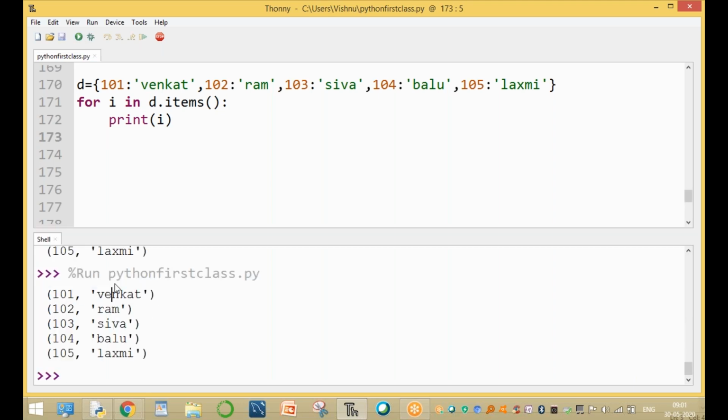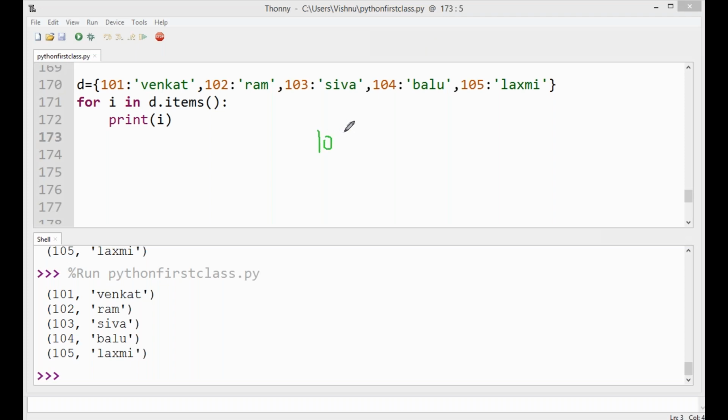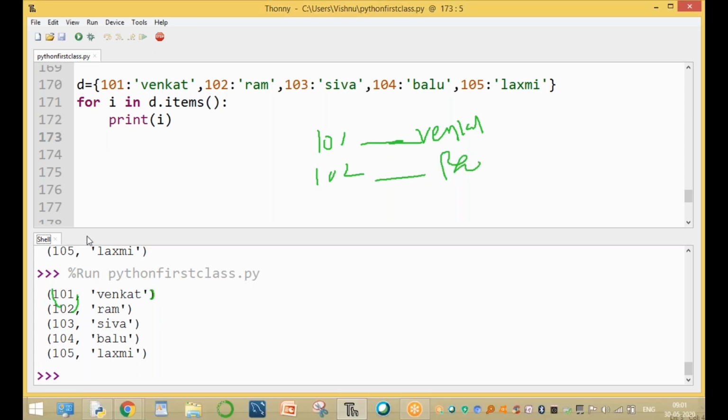Now here I want the output to look like this: 101, a blank space, and Venkat. I want the blank without commas, without brackets, without all these values. Then 102, a blank space, and Ram, and so on. I'll print all of them like this.